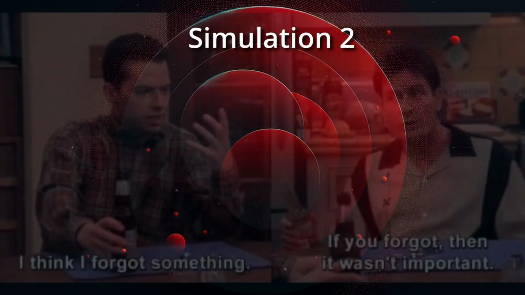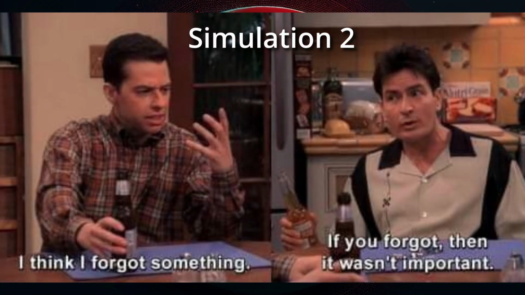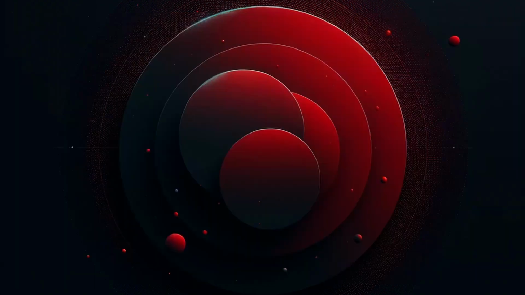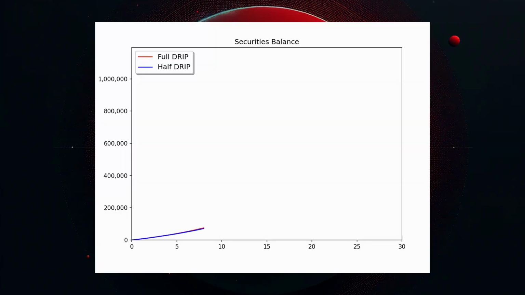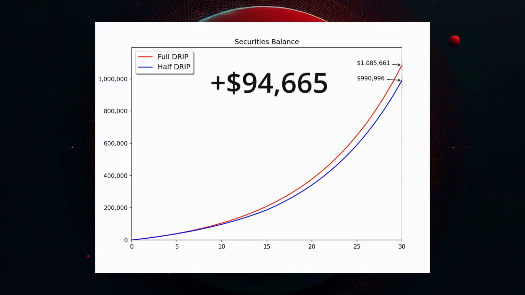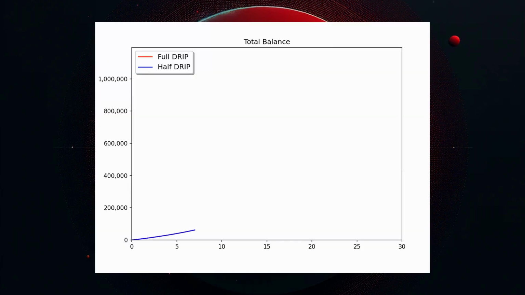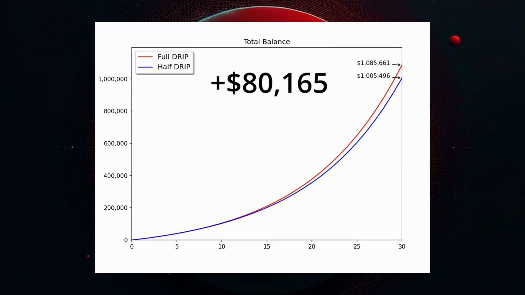In the second simulation, we're looking at the case of forgetting to reinvest dividends and turning on reinvestments 15 years into the simulation. In the cash graph, we can see the point where we decide to start reinvesting dividends. The cash graph goes flat, and all of that cash starts being reinvested into the account. In the securities graphs, we can see a difference of $94,665. Pretty big. Overall, including cash left over from not reinvesting, the difference is $80,165.